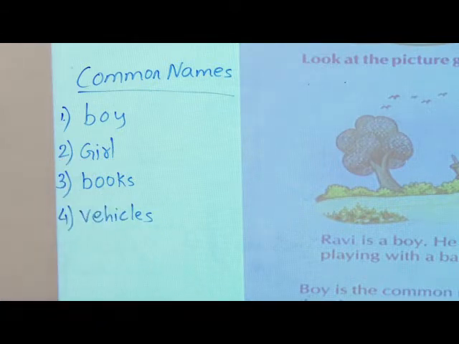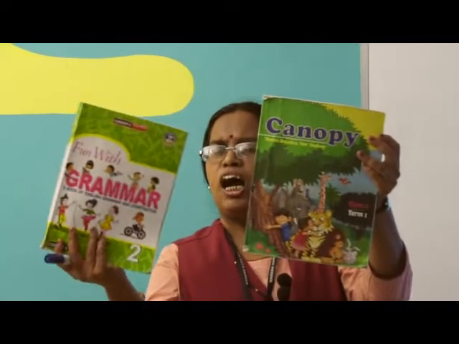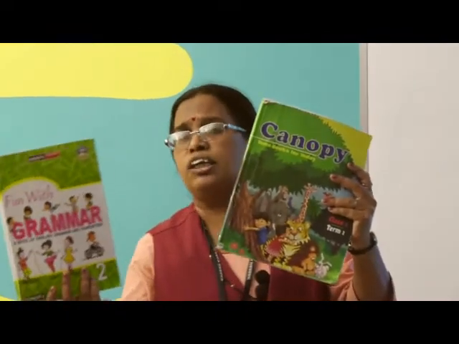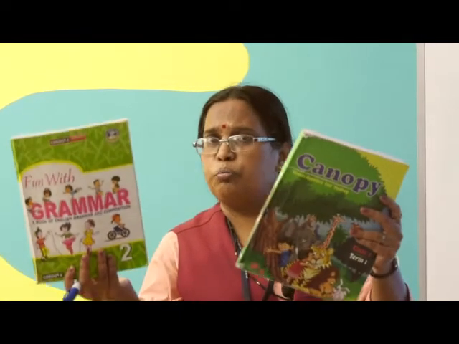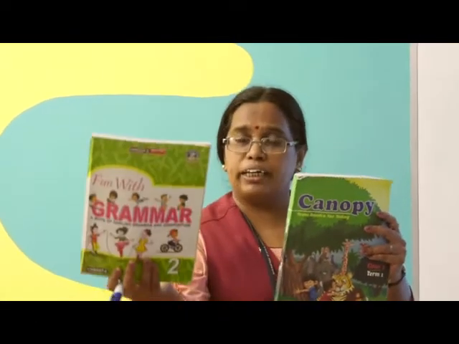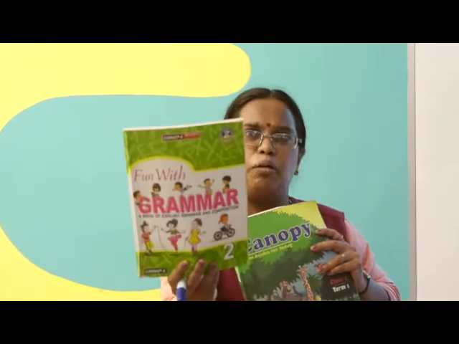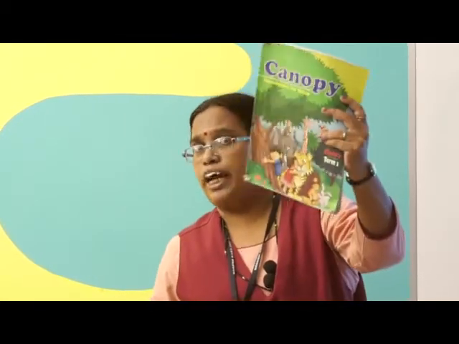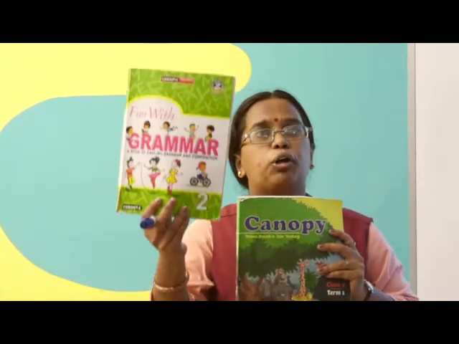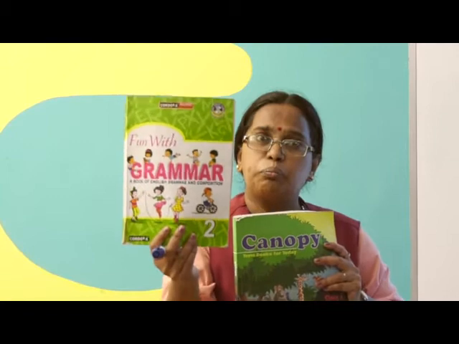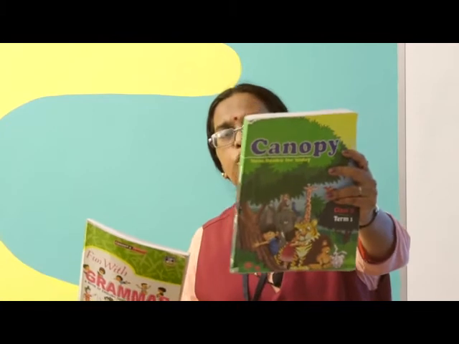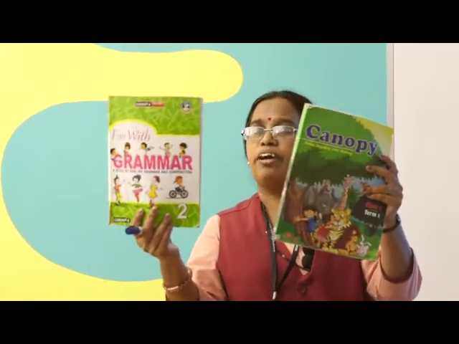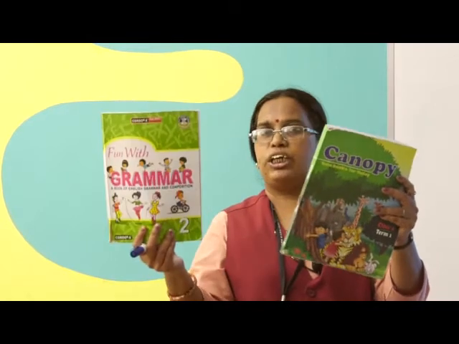Now here I have two books. You can see, these are books, these are things. When I say, children, remove your books, you will remove all the books because the teacher told you to. But if I say remove the grammar textbook, then you will remove only the grammar textbook. You will not remove the Canopy textbook, because grammar textbook has a name. This is the grammar textbook, this is the Canopy textbook. These both books have names. These are called special names.